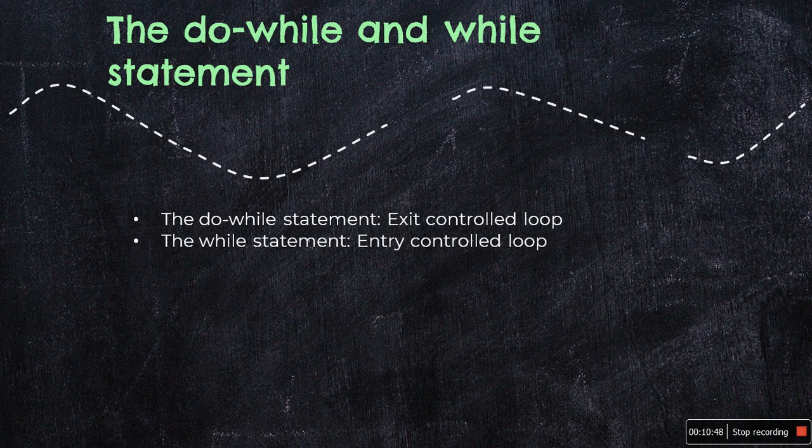Now next is the do while statement. It comes under the looping control structure, where you have an iterative or repetitive format. The do while is an exit control loop, whereas the while statement is also a looped structure, but it is an entry controlled one. Based on a condition, the control is transferred back to a particular point in the program in the do while statement, whereas in the while statement first you check the condition and only then you perform the action.